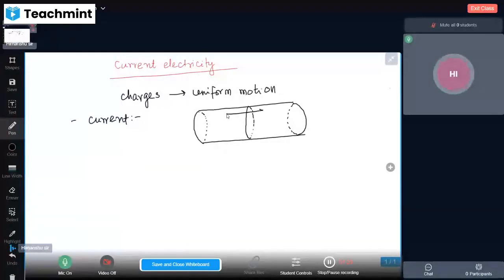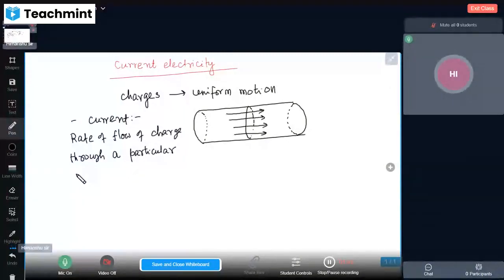So here it is the cross section, and if charges are flowing like this, then current is the rate of flow of charges through a particular cross section of the conductor.